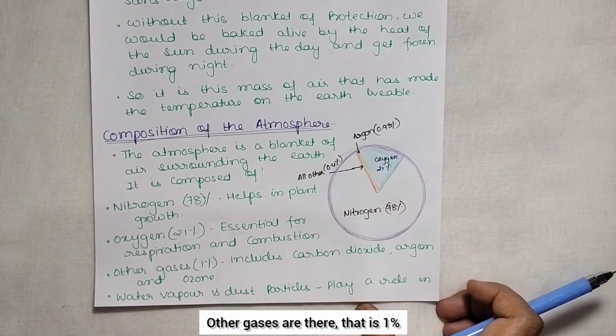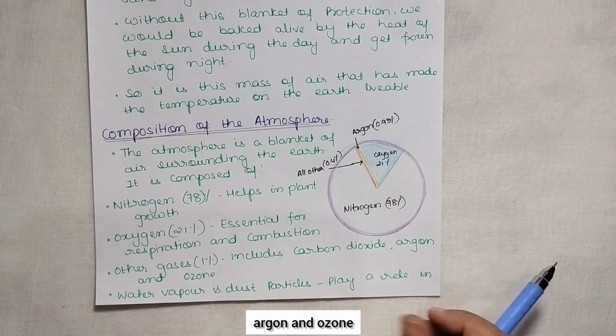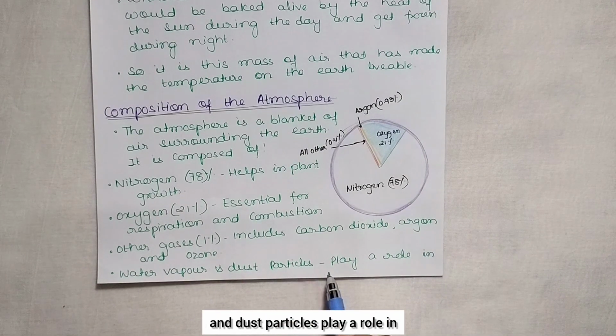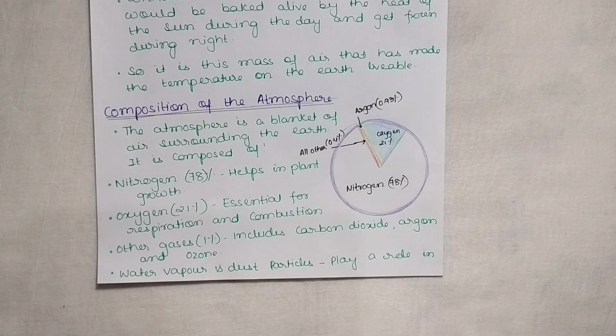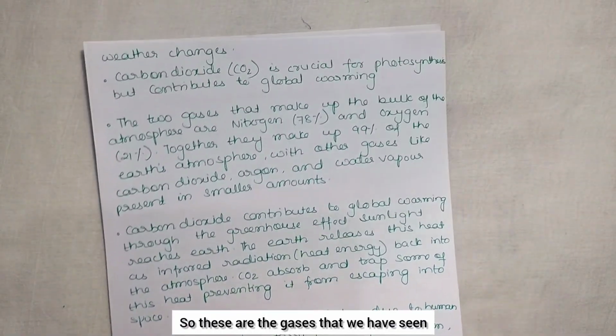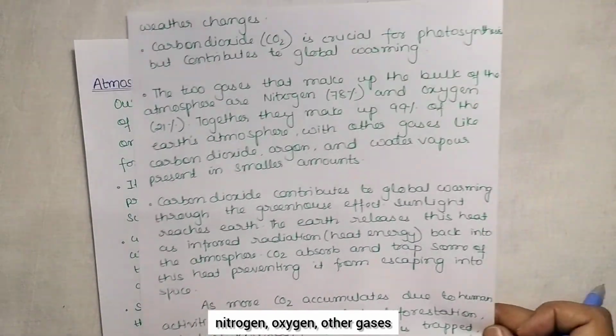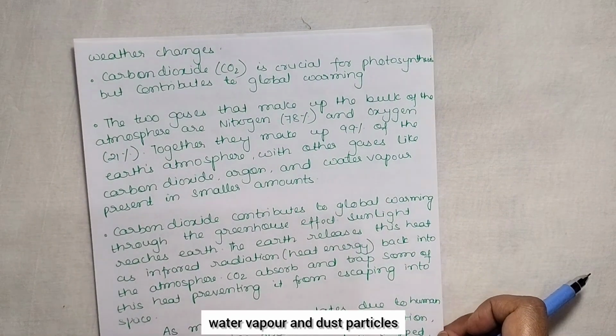Other gases, that is 1%, include carbon dioxide, argon and ozone. And after that, water vapor and dust particles play a role in weather changes. So these are the gases that we have seen: nitrogen, oxygen, other gases, water vapor and dust particles.